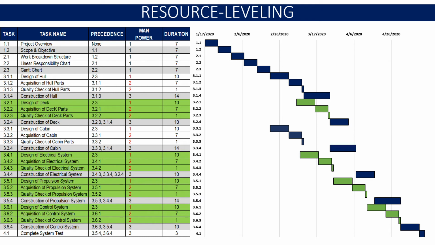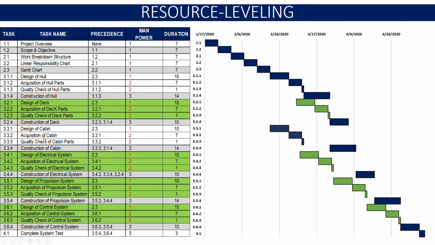The first team, having one design engineer, one acquisition engineer and one quality engineer, starts working on the hull system. And similarly, a second team of one design engineer, one acquisition engineer and one quality engineer starts working on the cabin system on the early start date. Once the design of the hull is completed, the design engineer will transfer to the design of the deck. Similarly, the acquisition engineer and quality engineer will be transferred to the deck system once acquisition and quality check of hull parts are completed.